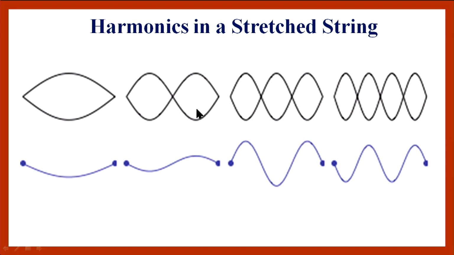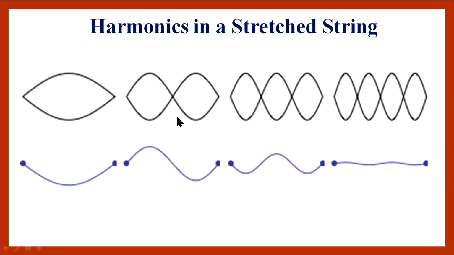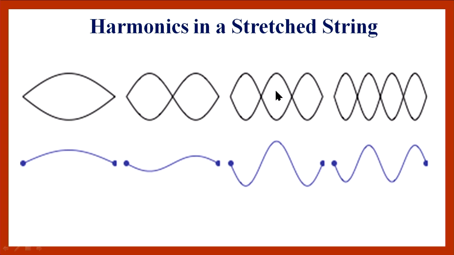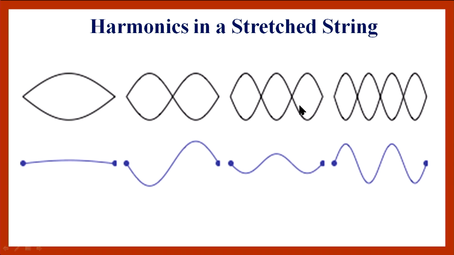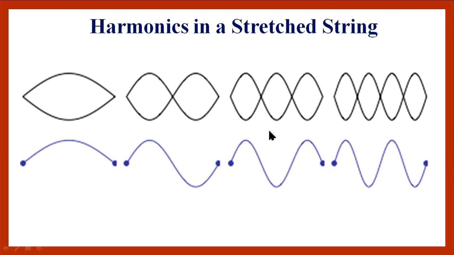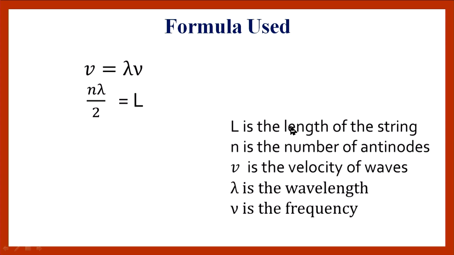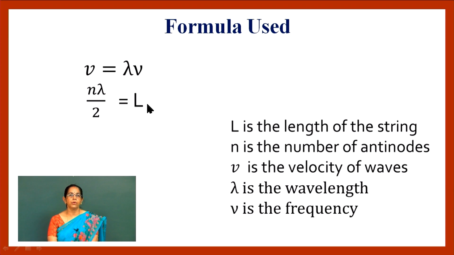Now, if we have one complete wavelength, then wavelength lambda is equal to L in this case. Here we have three antinodes, that means 3 lambda by 2 is equal to L. So, we can call it wavelength equal to 2L by 3 and so on. The general formula we have used is n lambda by 2 equal to L. From here we can calculate the wavelength, and we know the frequency which we are applying on the string, and in this way we can calculate the velocity.